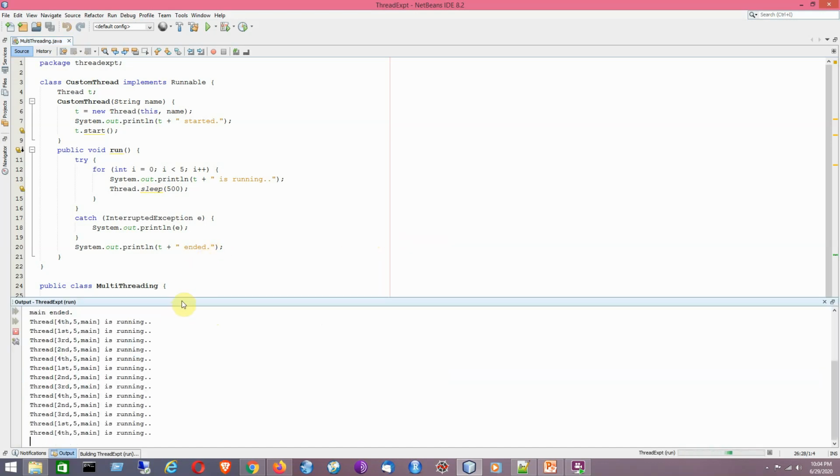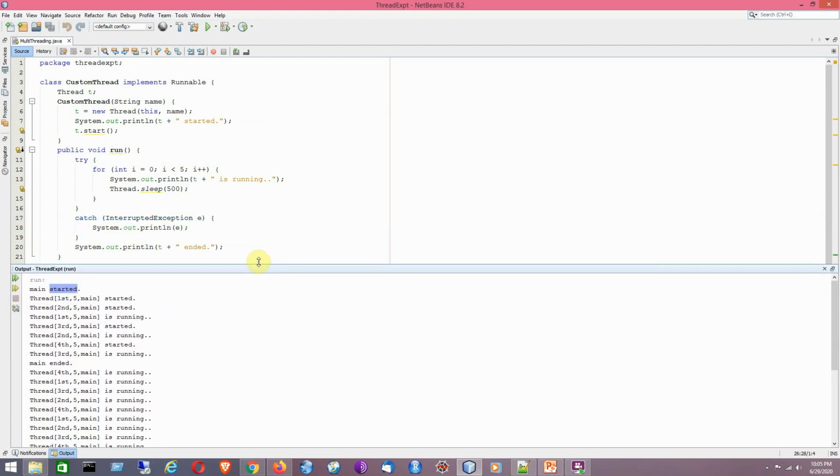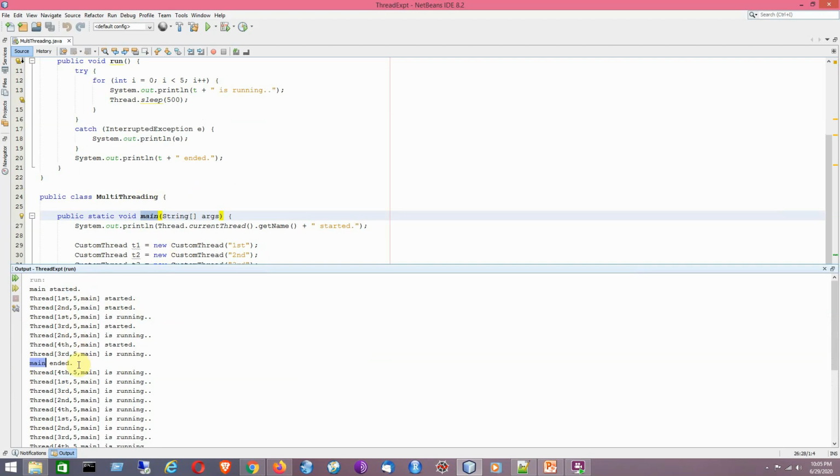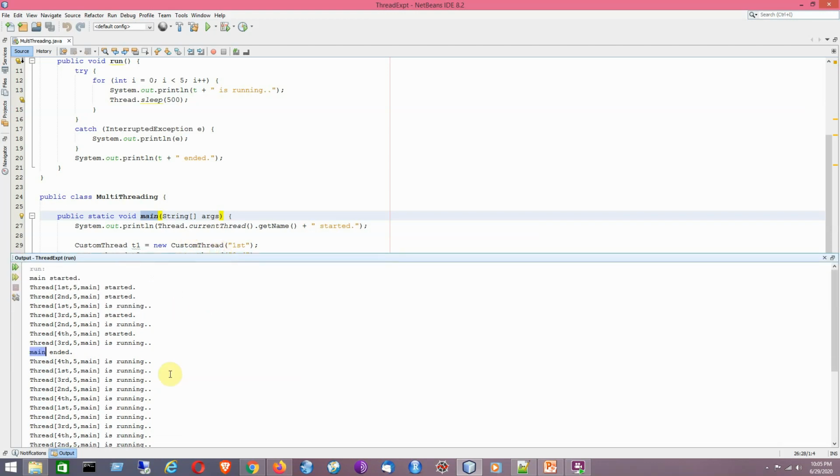It will show main started, and now the program is giving its output in a different kind of way. But the thing is that main, being the host thread, is not waiting for the guest threads, that means the user threads, to finish. It will finish its statements long before the guest threads have finished their work.